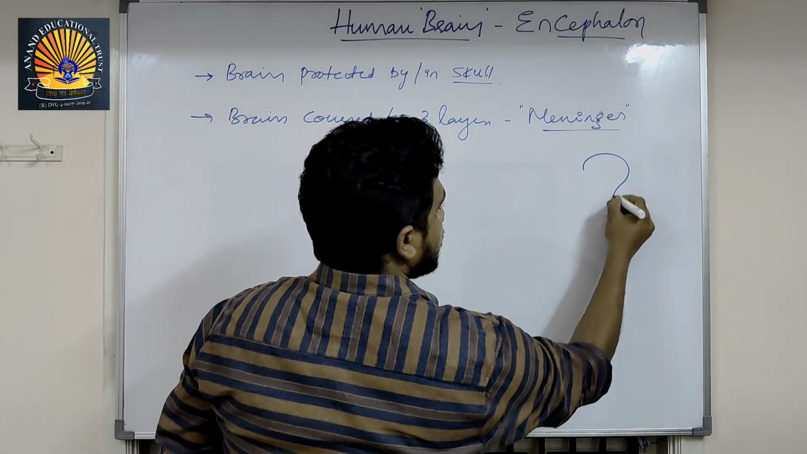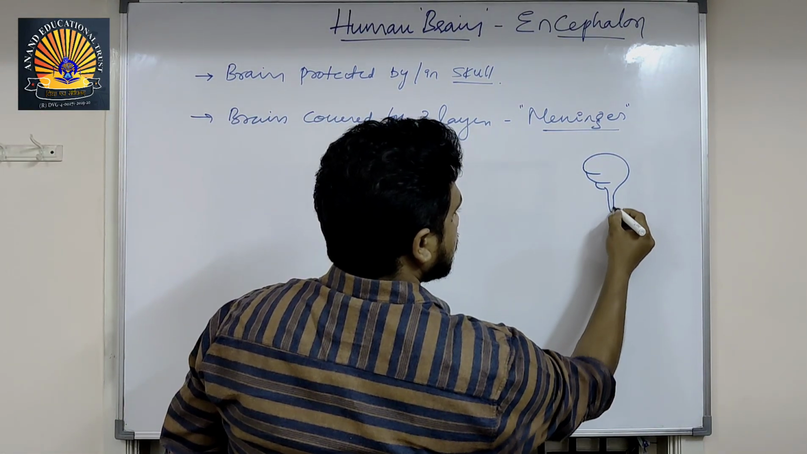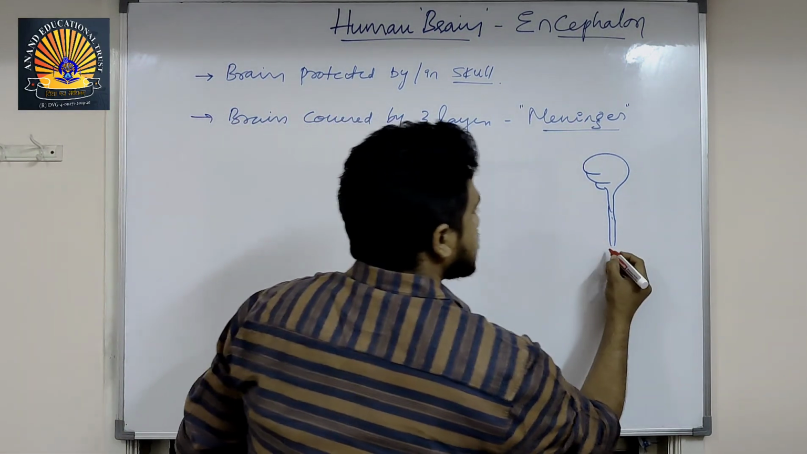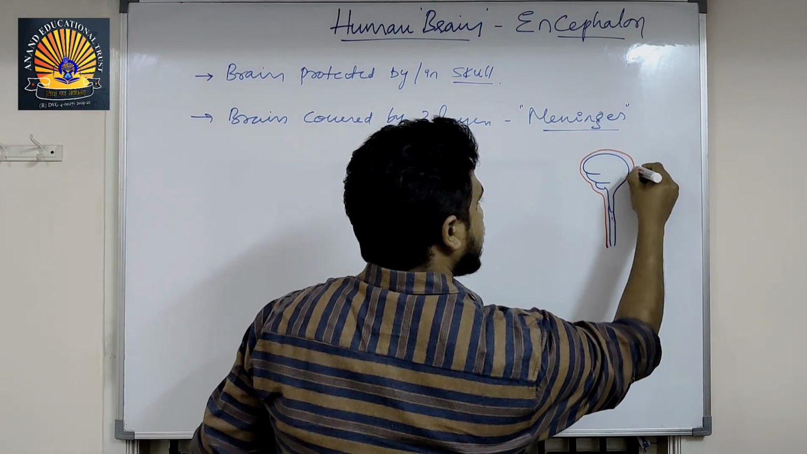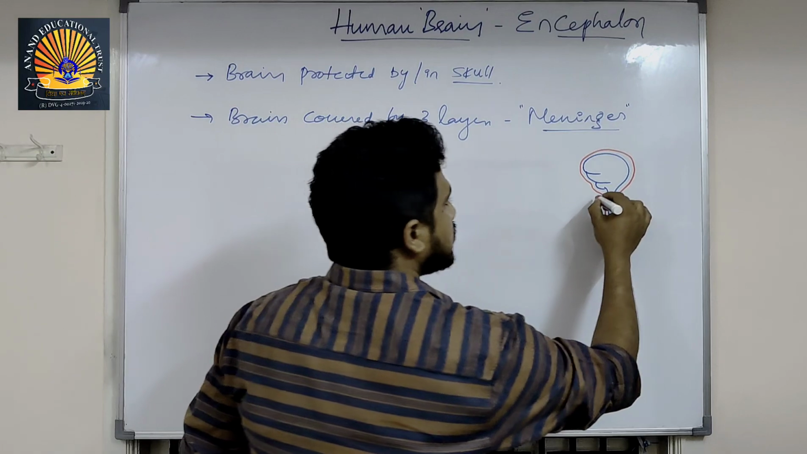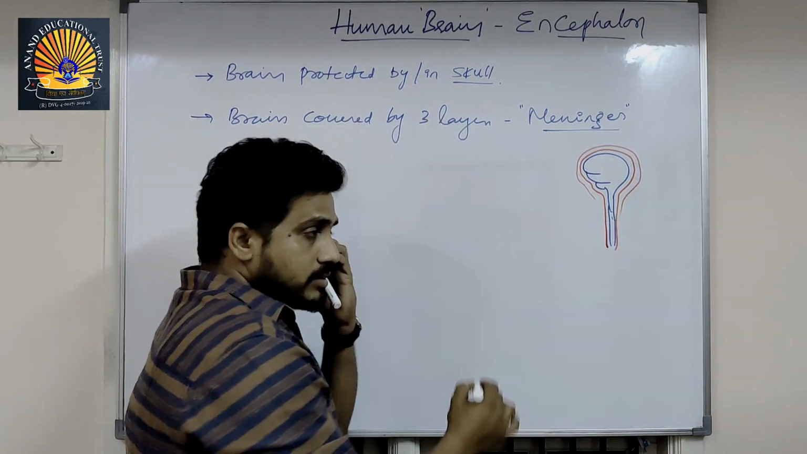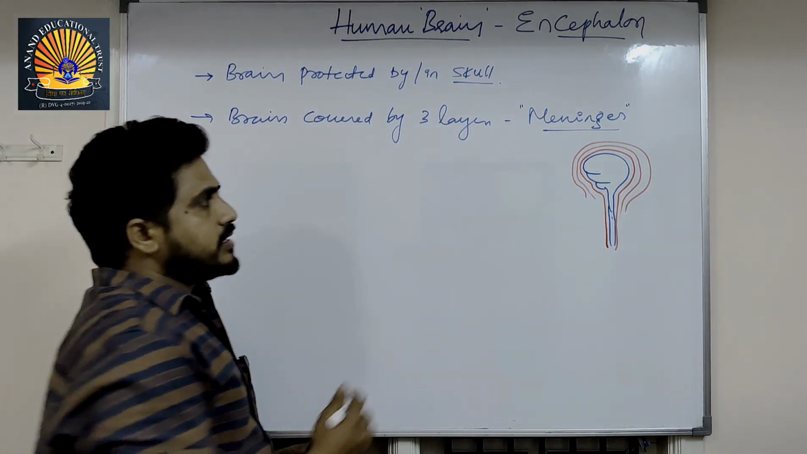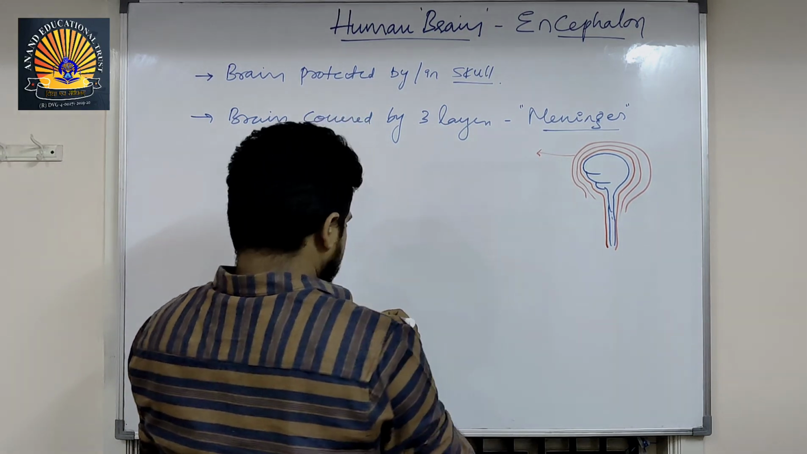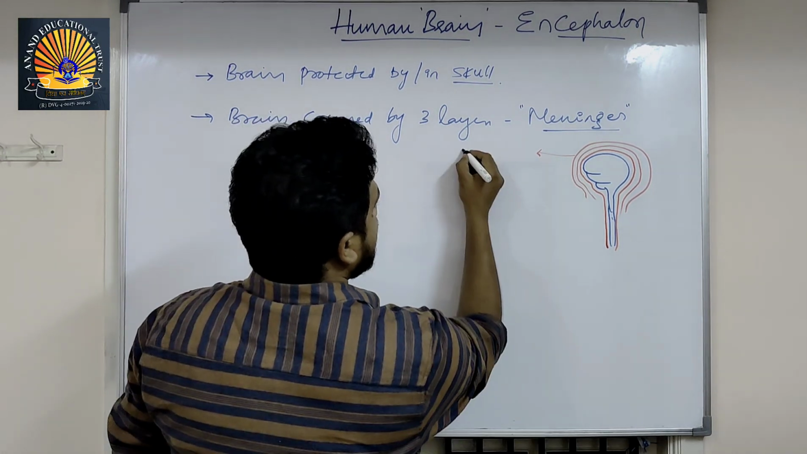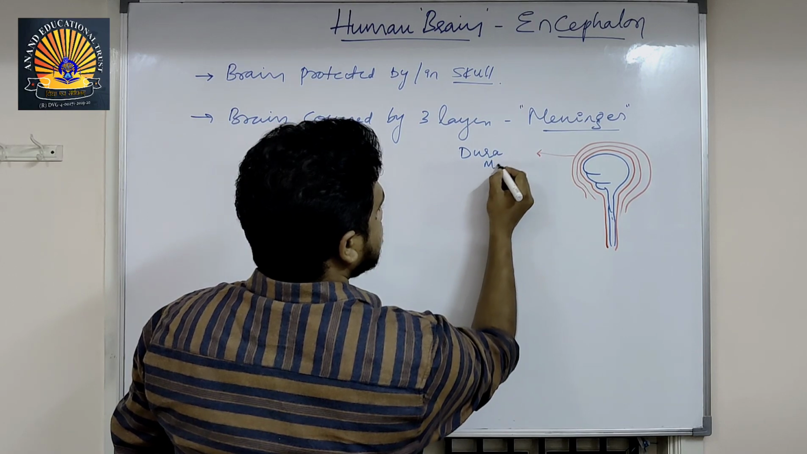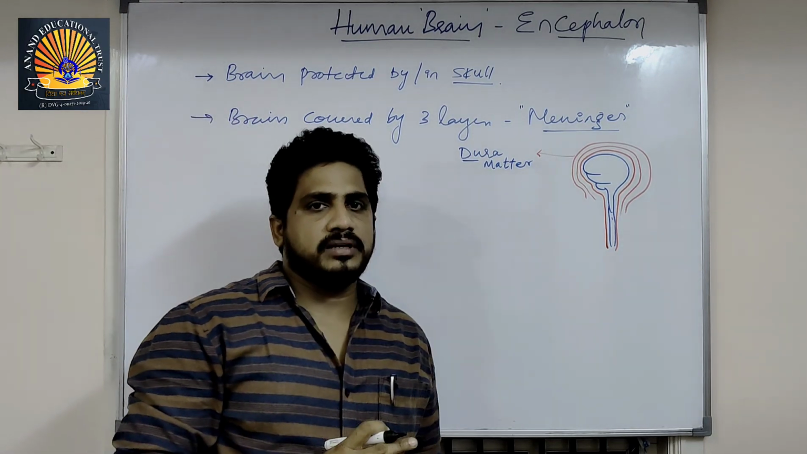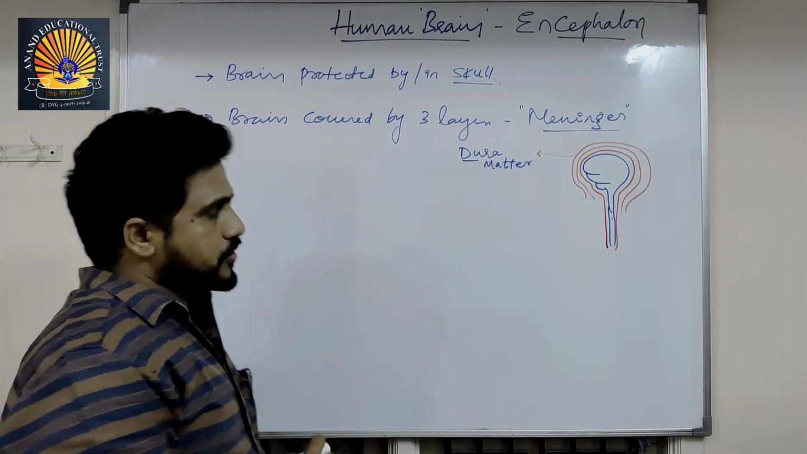Suppose this is the human brain and this is the spinal cord, together the central nervous system. Around the central nervous system, both brain and spinal cord, there is a first layer and second layer as well as a third layer. 3 layers are present. The outermost layer is called dura mater. Dura means hard. Mater means mother. It is a hard layer, just like a protecting structure.